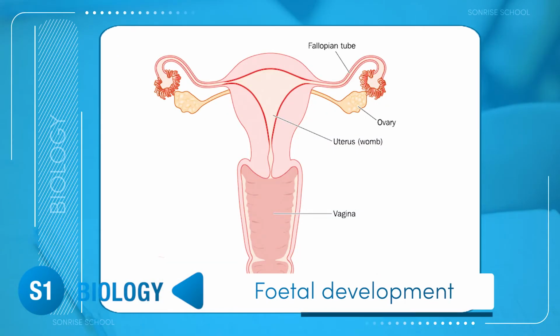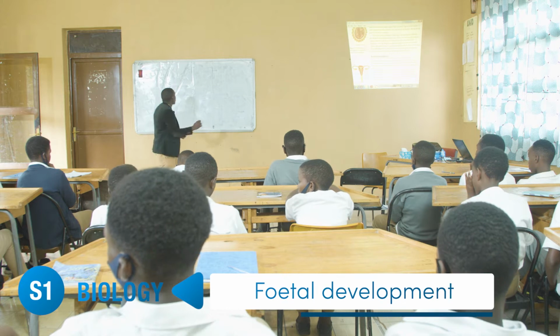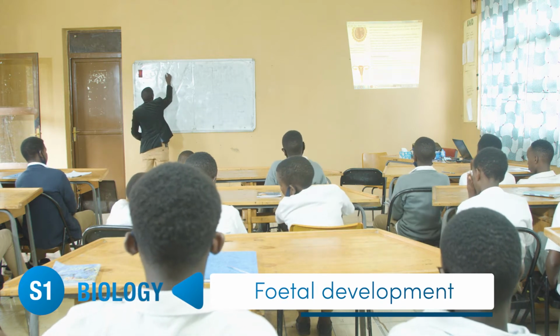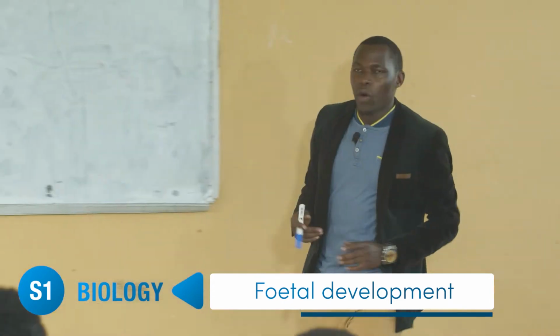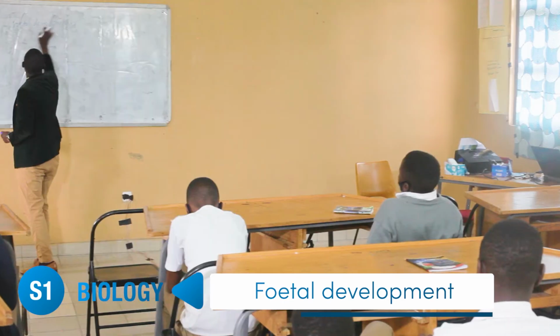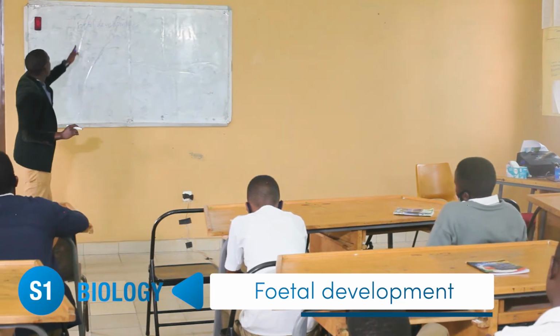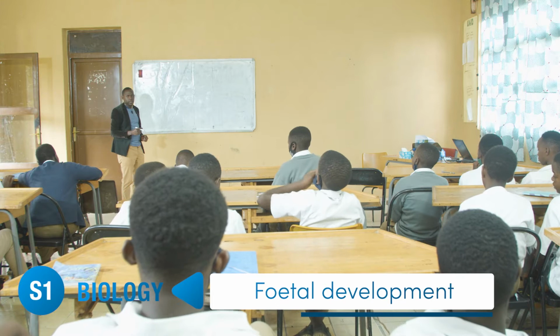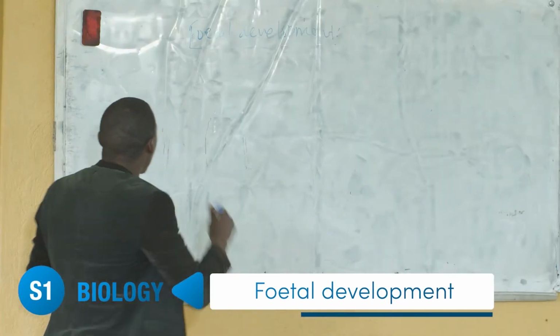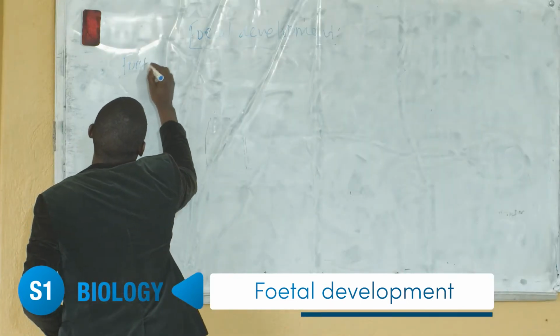Immediately after fertilization, you see it is very simple for fertilization to take place. Very simple. So now, we are going to look at fetal development. Fetal development. What is this? Where does this come from? Yes. Fetal comes from fetus. Very good.